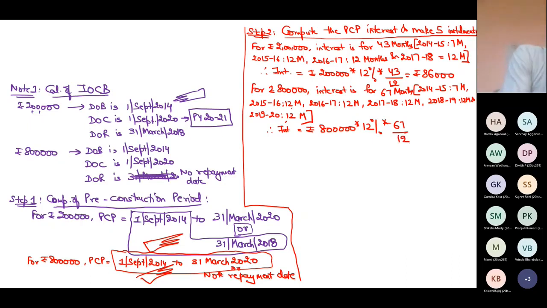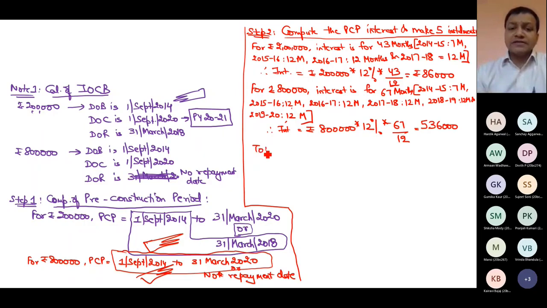And that comes out to be rupees 5,36,000. I hope it is clear.